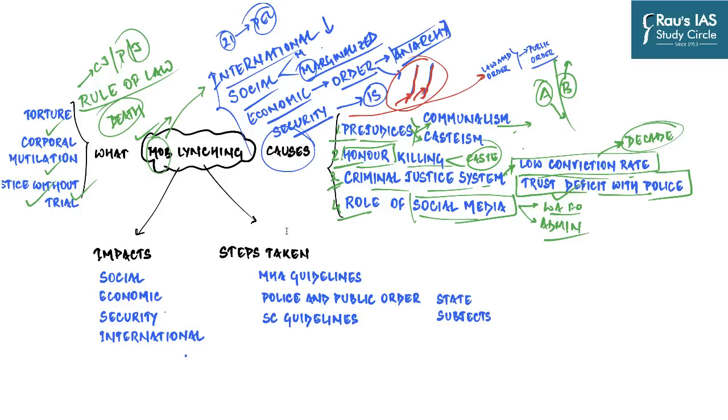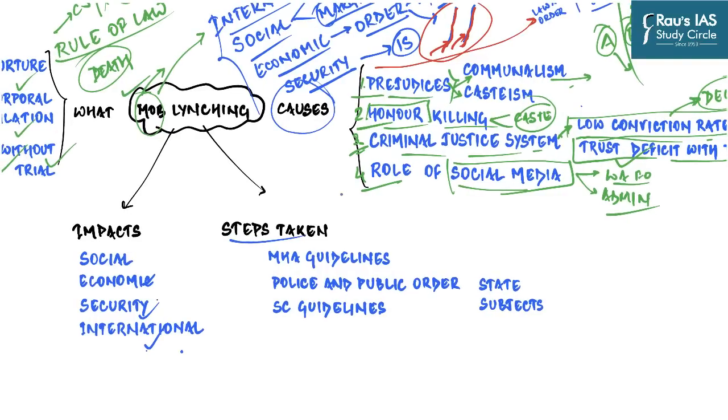And so it is important for the central as well as the state governments to take proper steps to prevent mob lynching because of its deleterious effect on society, on economy, on security, as well as India's international relations. But for that, you need to realize that police and public order are state subjects under the 7th Schedule to the Constitution of India.